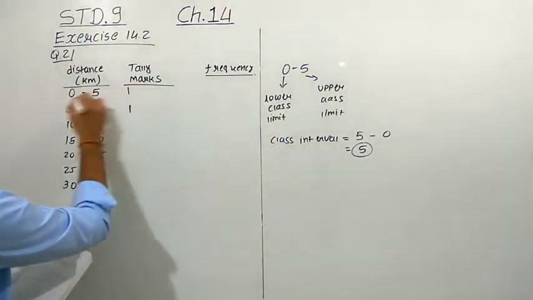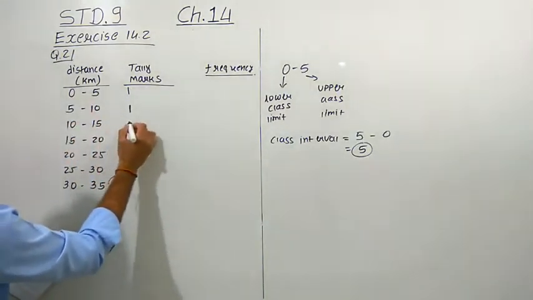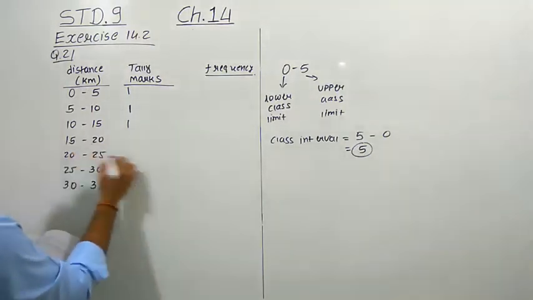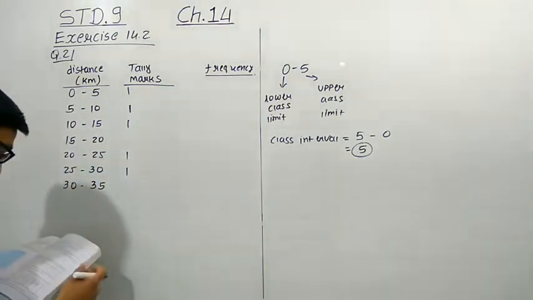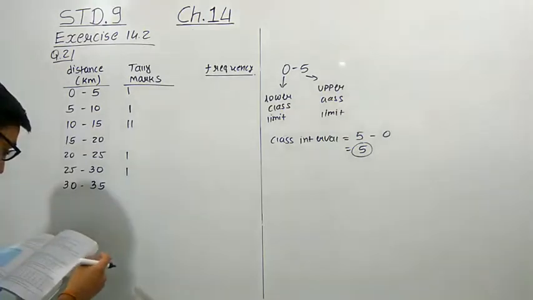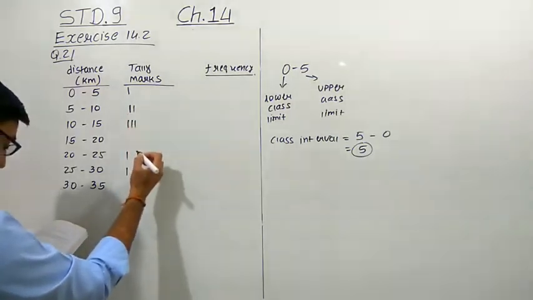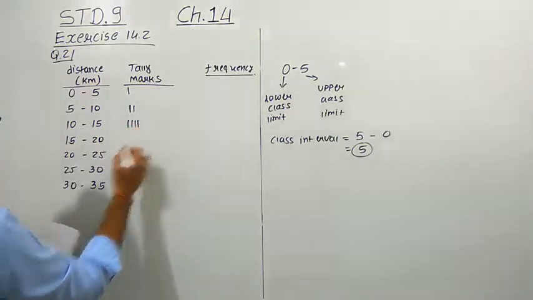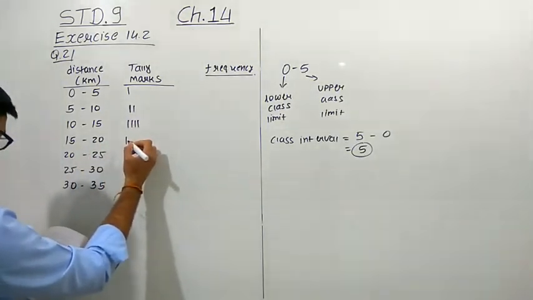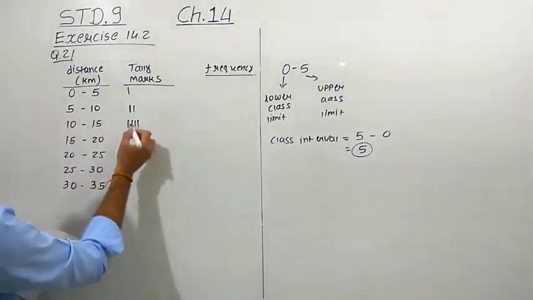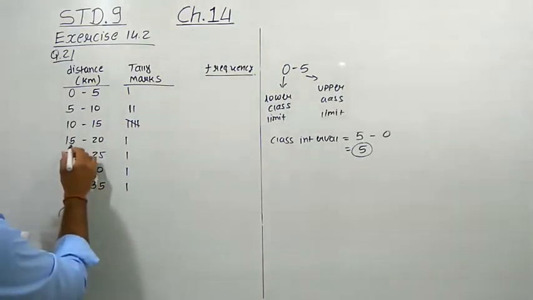Now the second data is 3. So here we put 3 in between 0 to 5. Then 10, again we do not take 10 here, we take 10 here. Then 20, again we take here. 25 we do not take here, we take here. And 11 we put here. Okay, 13 is also here. Then 7 here, 12 here, 31 here, 19 here. Then again 10, so 10 we take here. 4 is completed, this is the fifth one. Then 12 we take here.